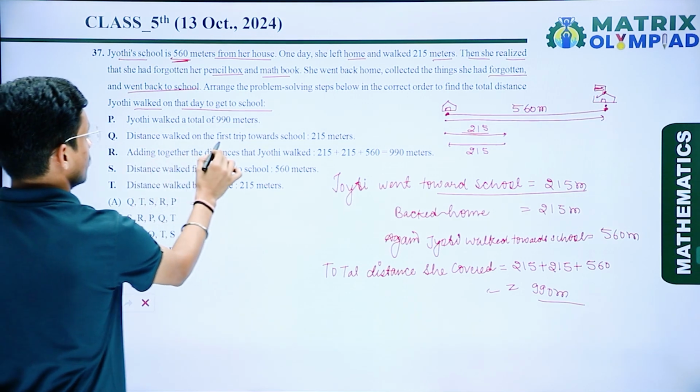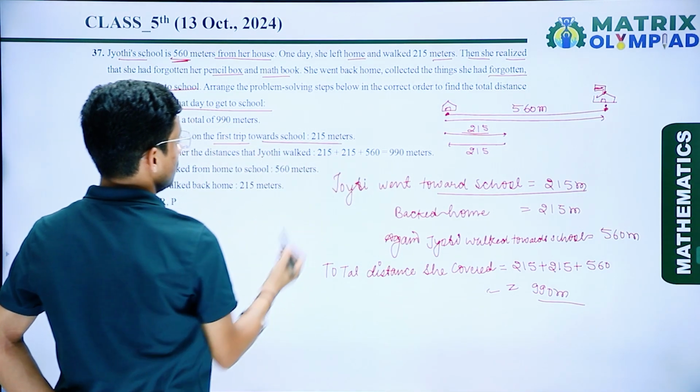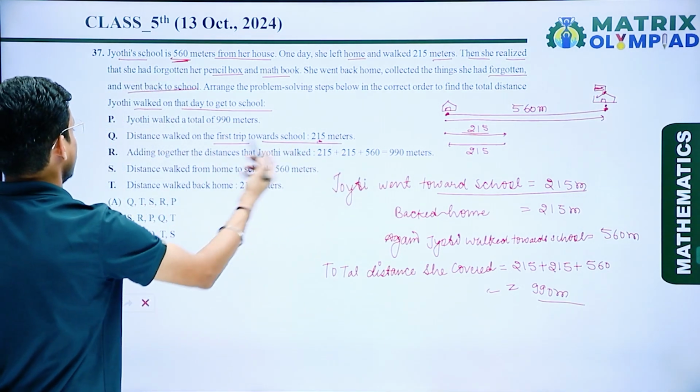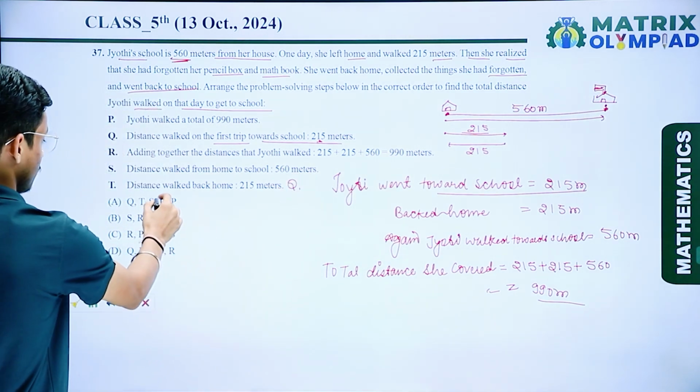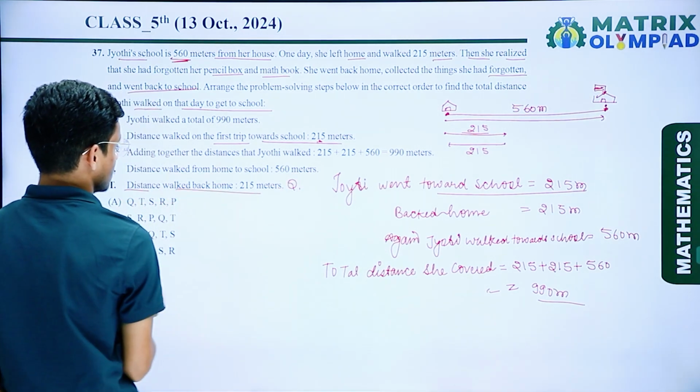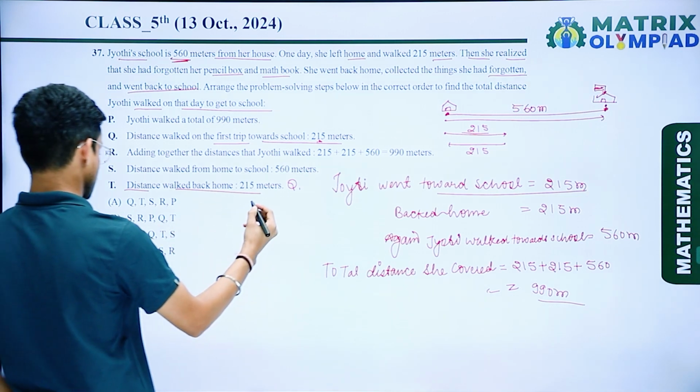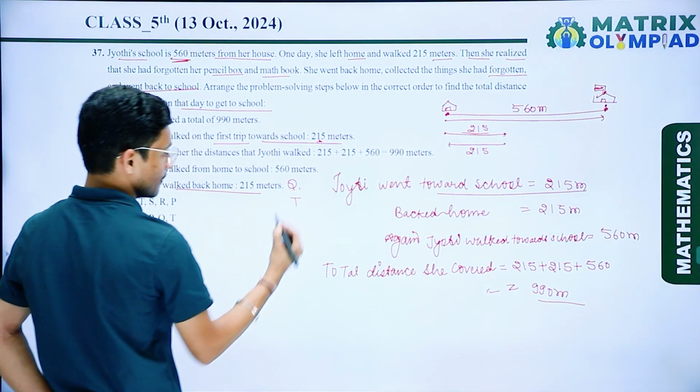So distance walked first step towards the school, that is 215 meters. So I can say this one is the Q. And he walked back home, distance walked back home, that is 215 meters. So I can say this one is T.